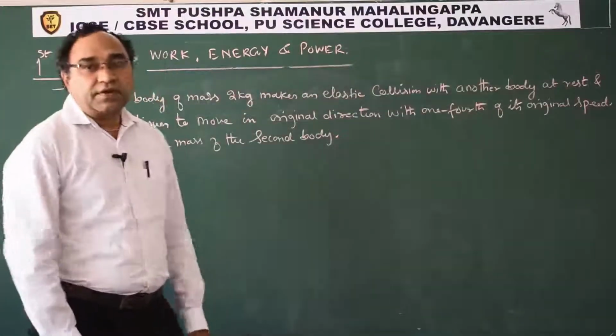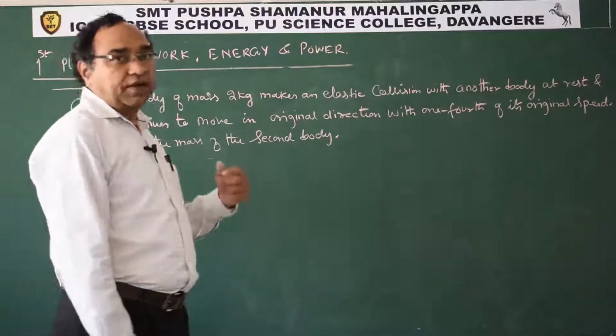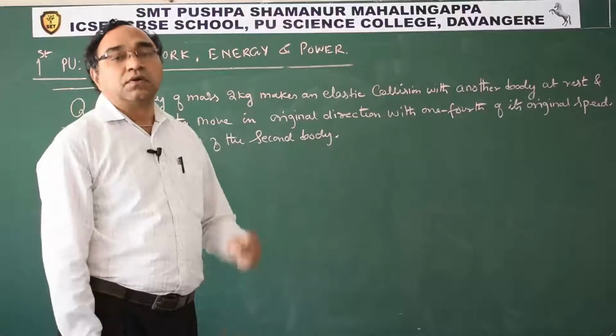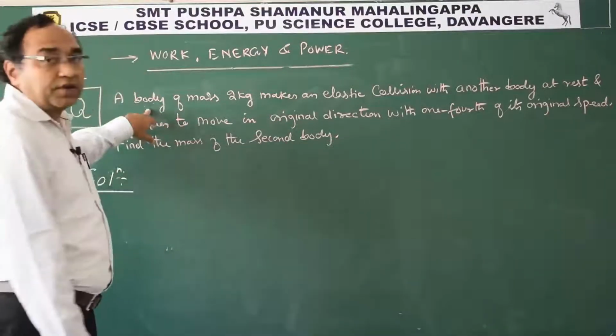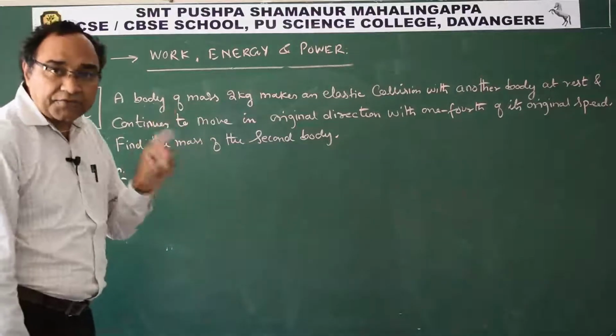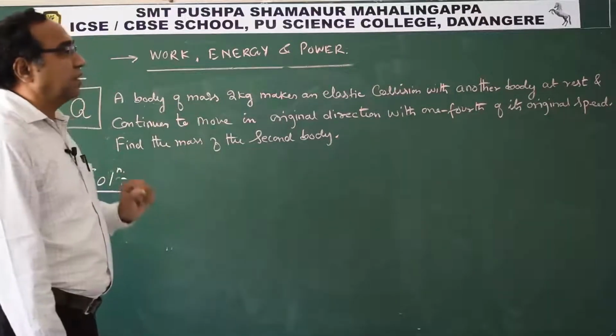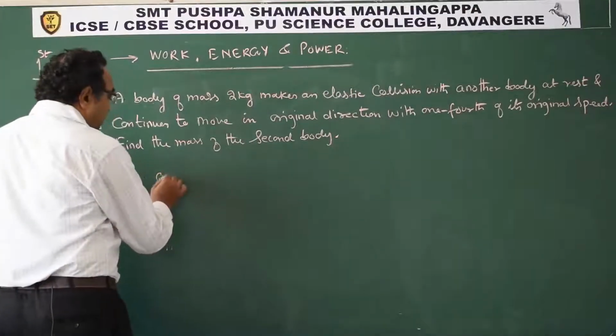Well students, let us now try some numericals which are based on the concepts that we have discussed till now from the collision topic. See, the question reads like this: a body of mass 2 kg makes an elastic collision with another body at rest. So, I will record the data.